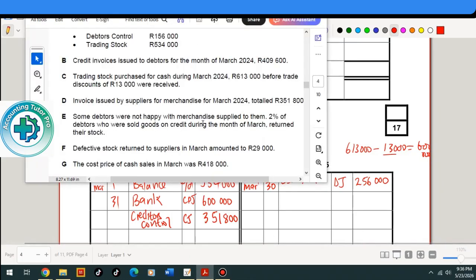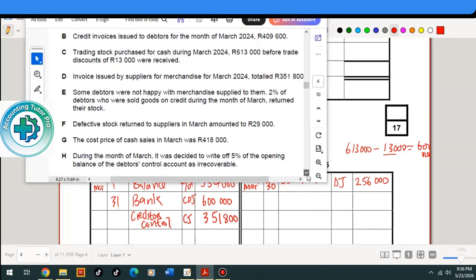The next transaction is item E. Some debtors were not happy with merchandise supplied to them. 2% of debtors who were sold goods on credit during the month of March returned their stock. So when debtors return stock, we record it in the debtors allowances journal. This is going to reduce what they were owing, meaning that the debtors control account is going to decrease. And because the debtors control is an asset, it decreases on the credit side.